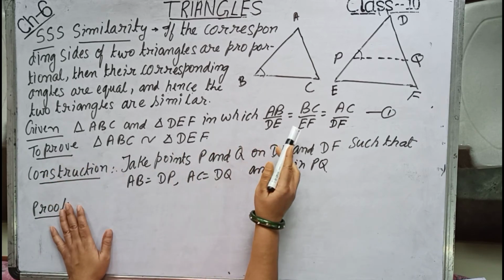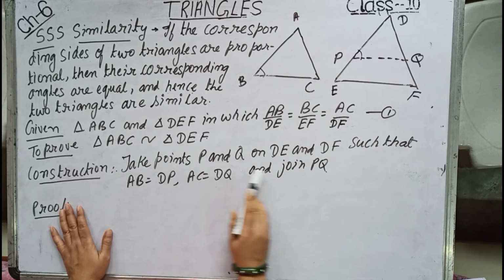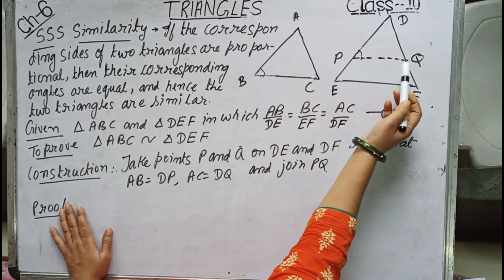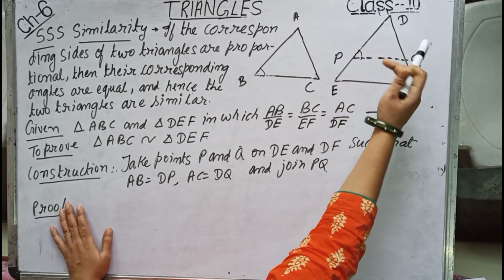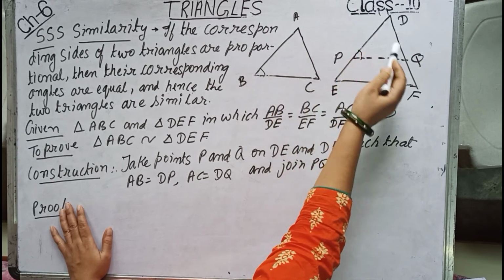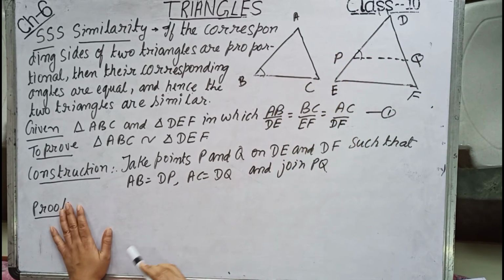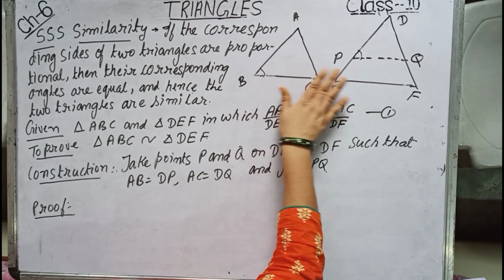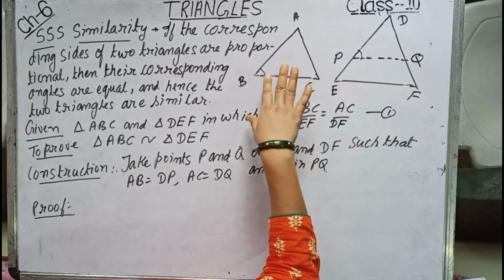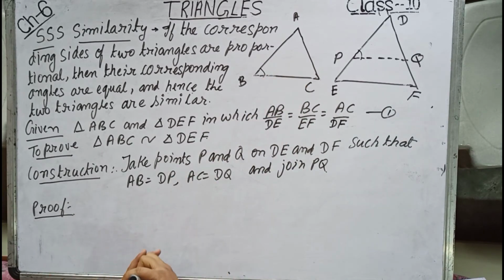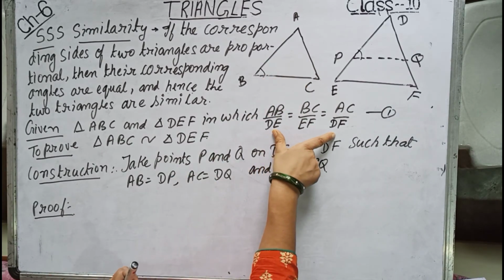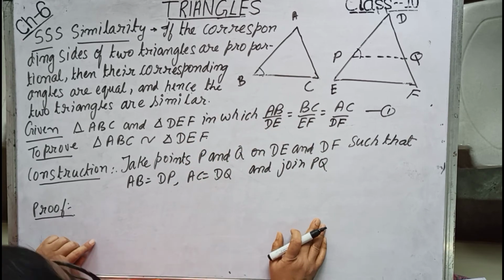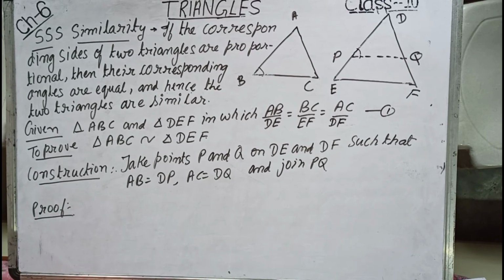So the given portion is written, required to prove is written, and construction is same as we did in the last part, that is AAA similarity. Take points P and Q on DE and DF such that DP equals AB, DQ equals AC, and join PQ. Now we will first show that angle A equals angle D, angle B equals angle E, angle C equals angle F, and hence we will say that the two triangles are similar because the ratio of the sides and the angles equal, both are satisfied. So let us move. Proof.